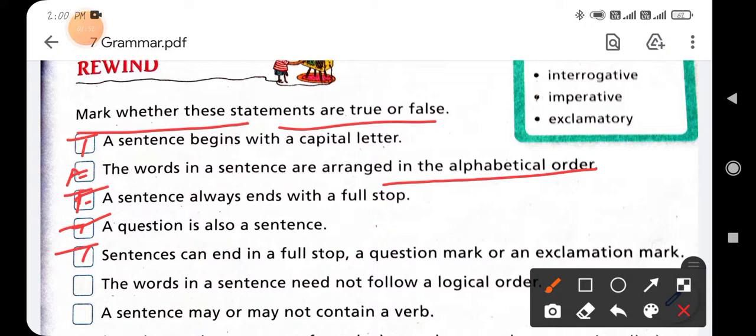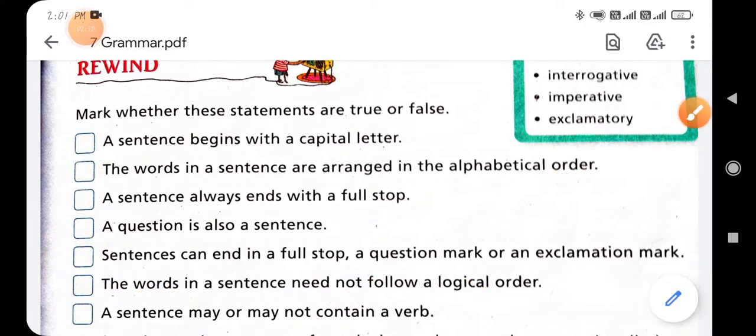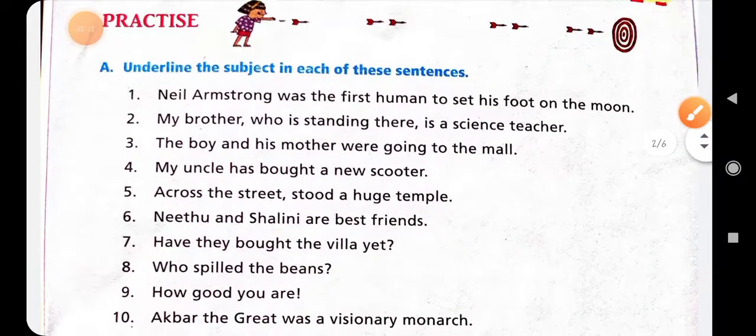The words in a sentence need not follow a logical order. It will be F. Why? Because the words in a sentence need a logical order. Okay, it is false. Next: a sentence may or may not contain a verb. It is false. The sentence always has a verb. And now come to the next exercise, exercise number A.